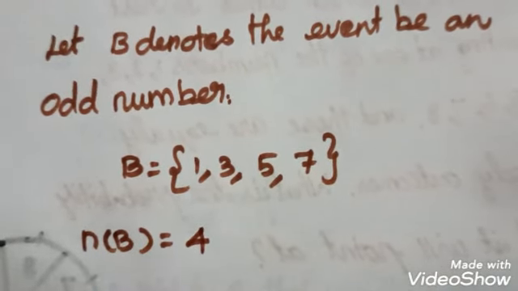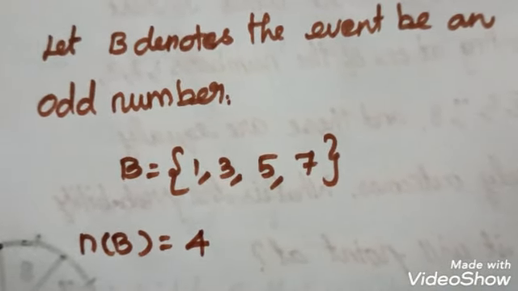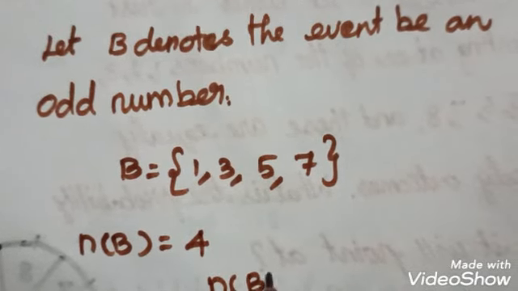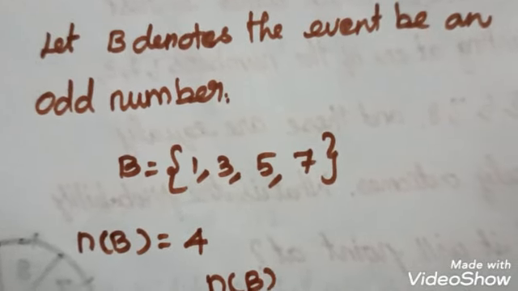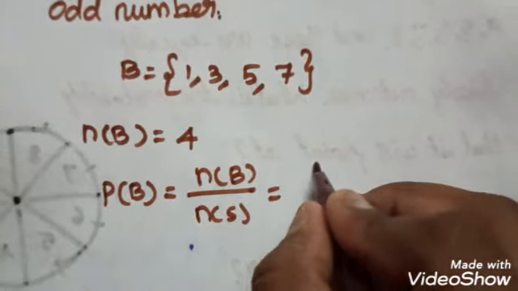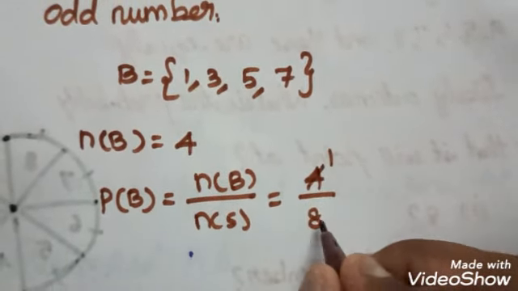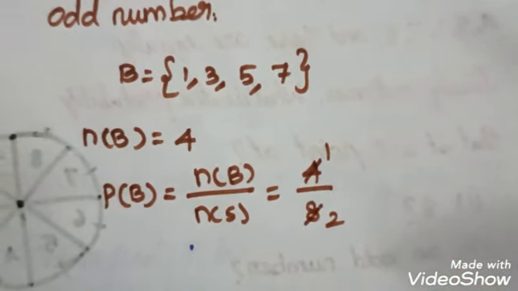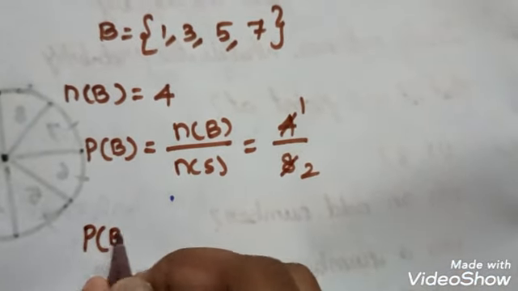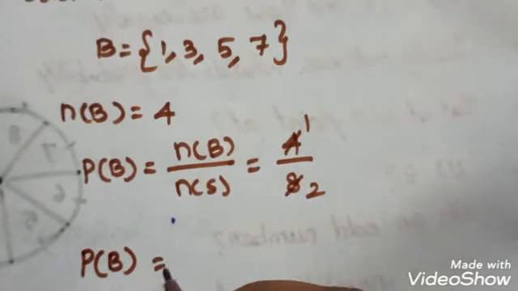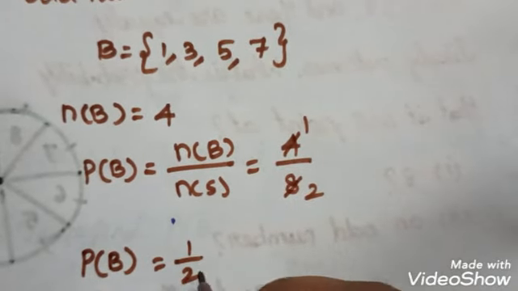Directly we move on to the probability. P of B is equal to n of B divided by n of S, which is 4 divided by 8. Here 1 four is 4, 2 fours are 8. So the probability of the event B, an odd number, is 1 by 2.